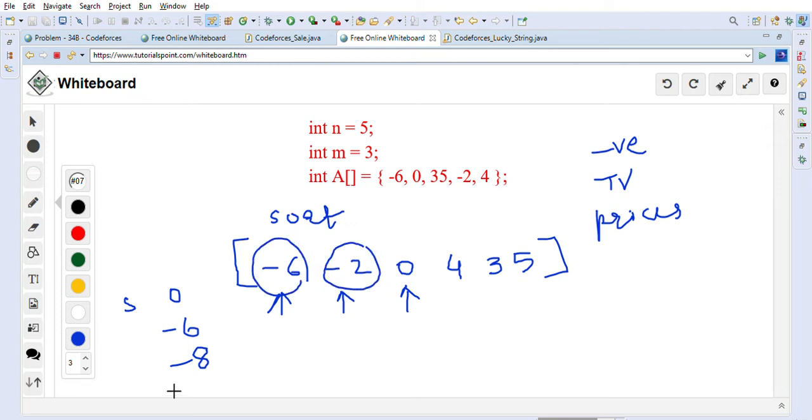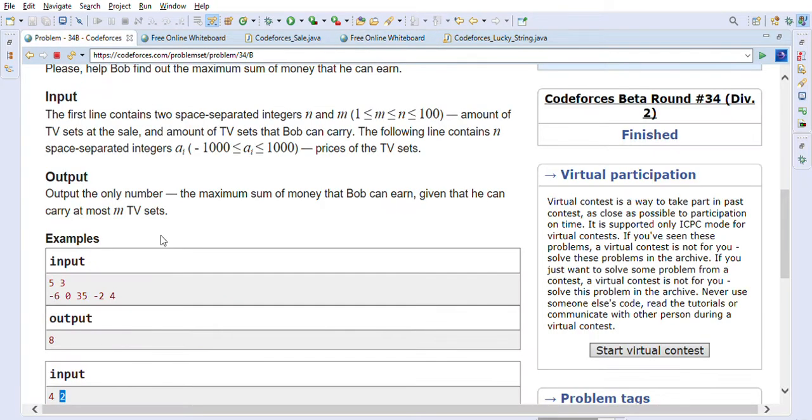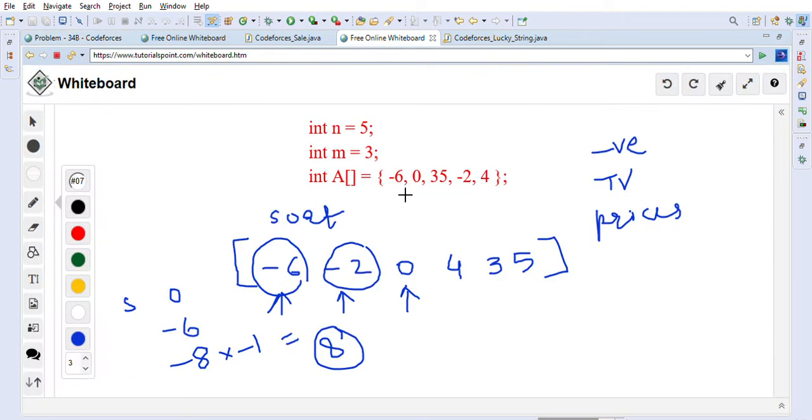So we will stop here, and our sum is -8, so we will just multiply this by -1 at the end and return our answer basically. So our answer will be 8 here, right? So if you look at this, the answer is 8. So this is the logic to solve this problem. So let's just look at the implementation.